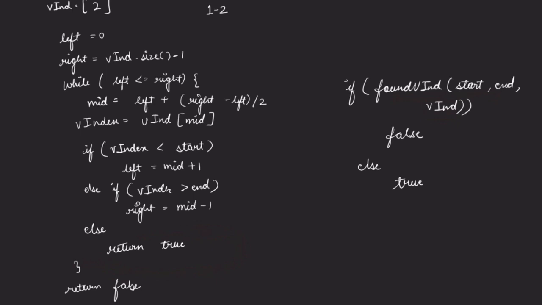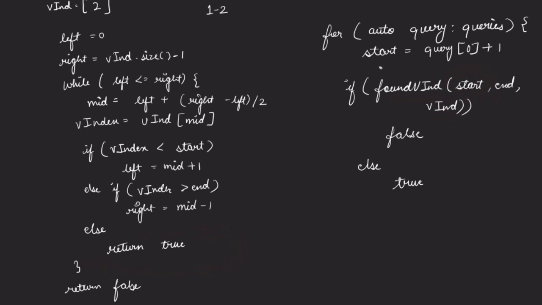And as I said, in this start, we will pass start plus 1, right? So for each of the queries, when you would be running a for loop, that for auto query in queries, inside this, your start should be query of 0 plus 1, right? And end has to be query of 1, right? So this is how you can do.